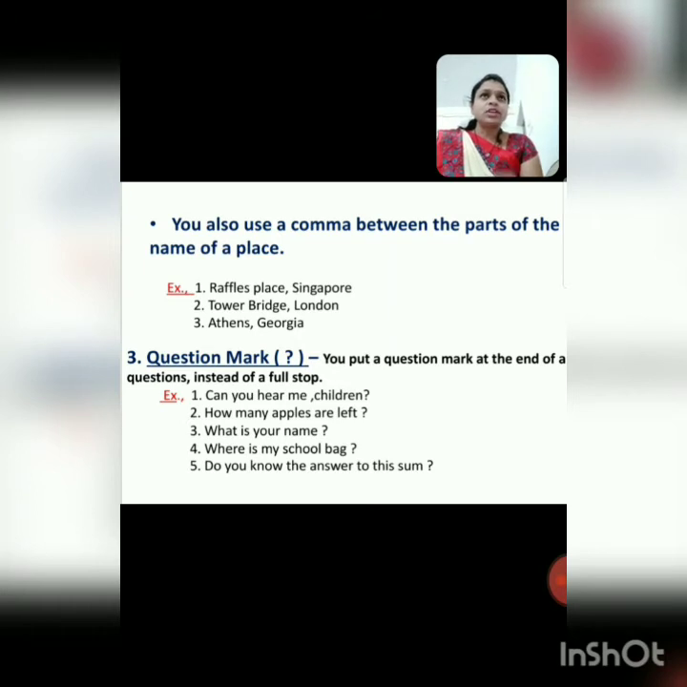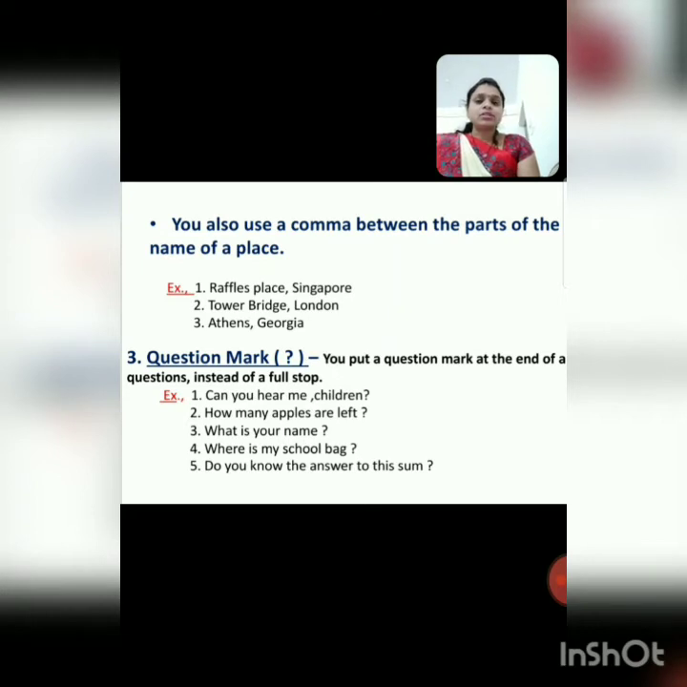Which words do we use for questioning? What, where, how, when, do, can, whether. Okay, these are questioning words. Questioning words end with question marks.